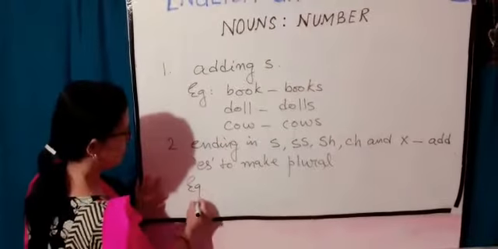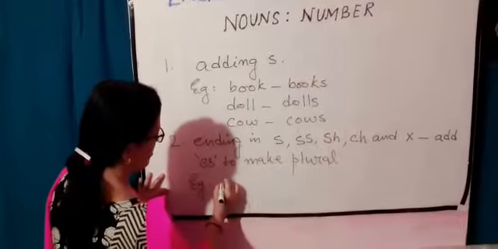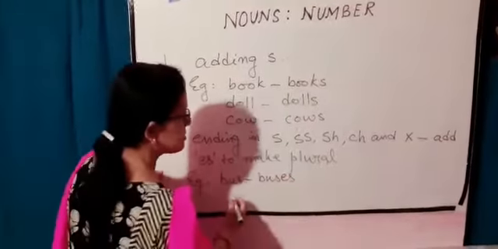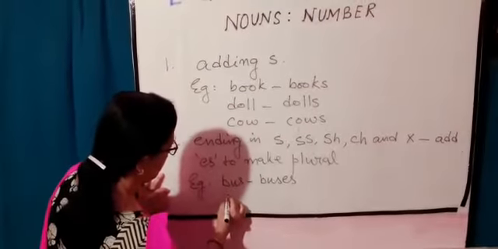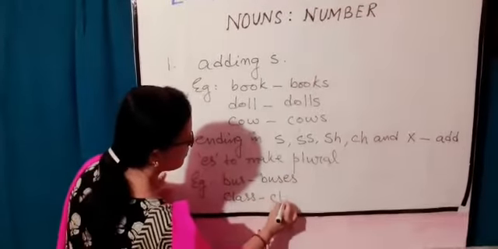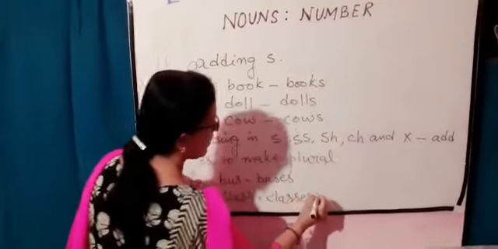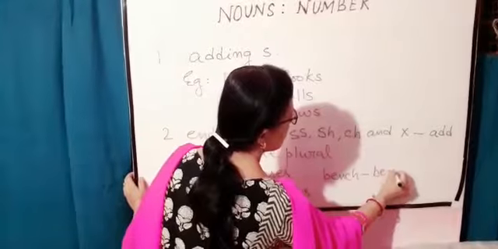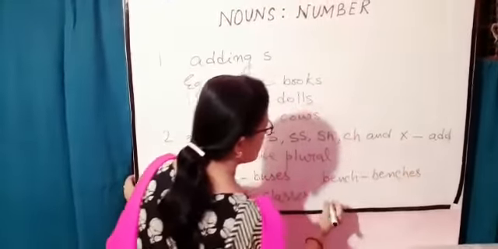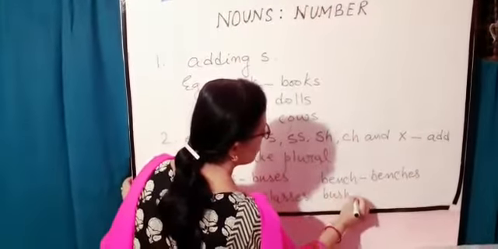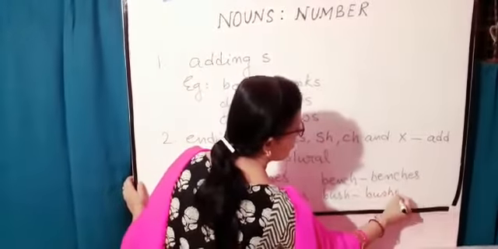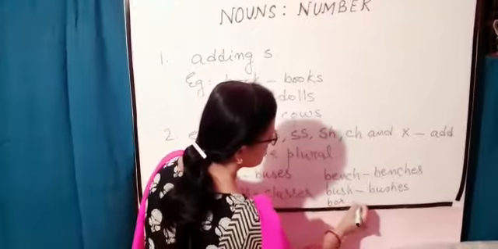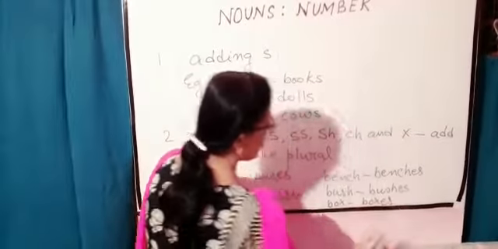For example, bus, buses; class, classes; bench, benches; bush, bushes; box, boxes.